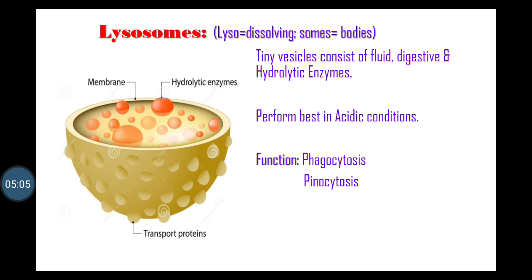Lysosomal membrane has an active transport hydrogen pump that transports the H plus ions into the lysosome. It also has transporters that pump out the final products such as fatty acids, amino acids and glucose into the cytosol. The main functions of lysosome are phagocytosis and pinocytosis.